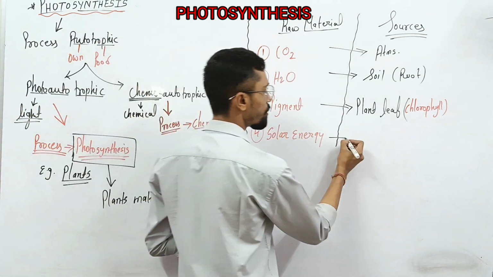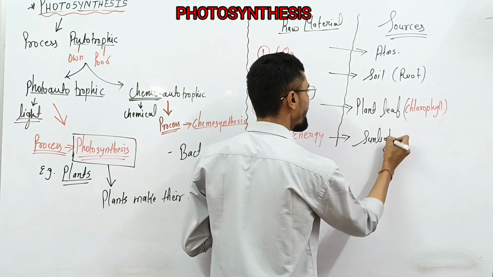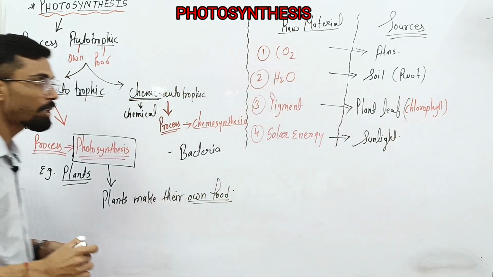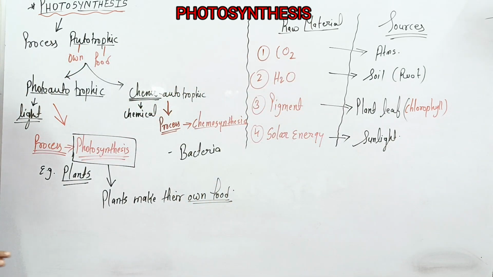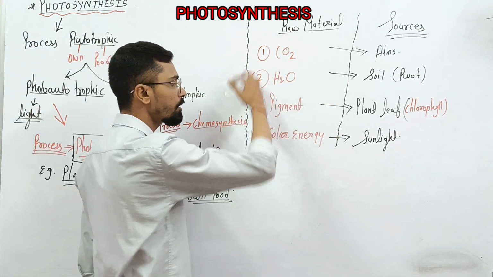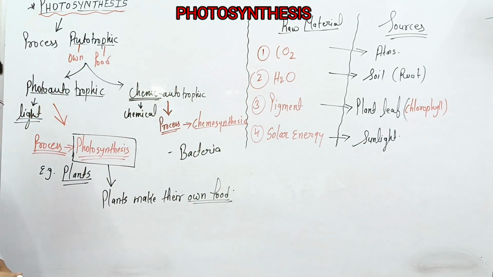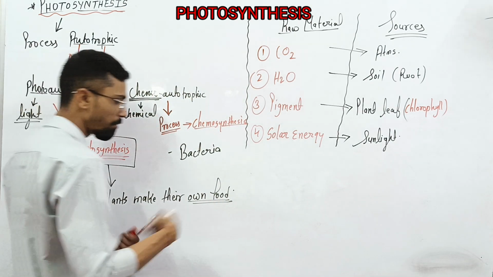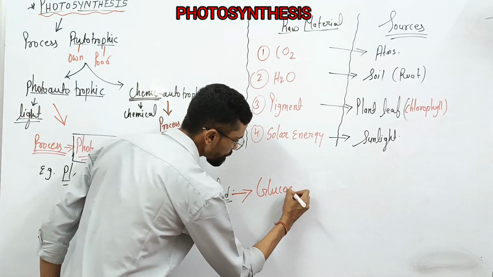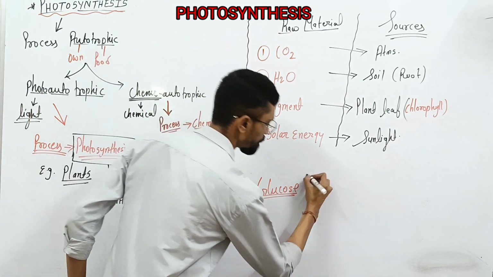The solar energy you will get from sunlight. So these sources are very important for the photosynthesis process. These things are required to make the plant's own food, and that food molecule is glucose, or we can say carbohydrate.